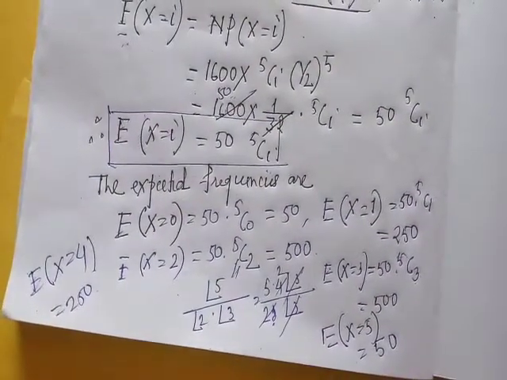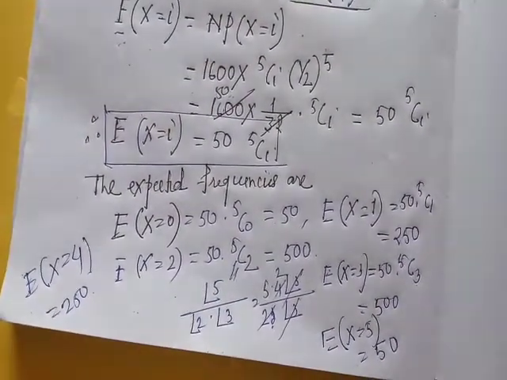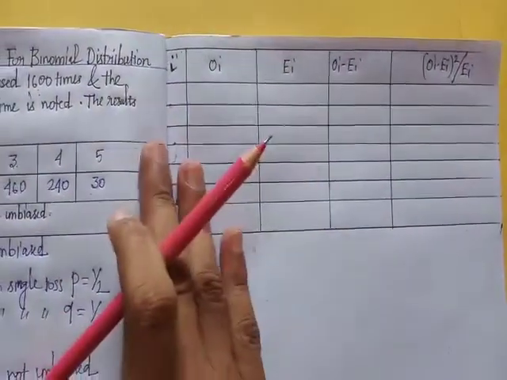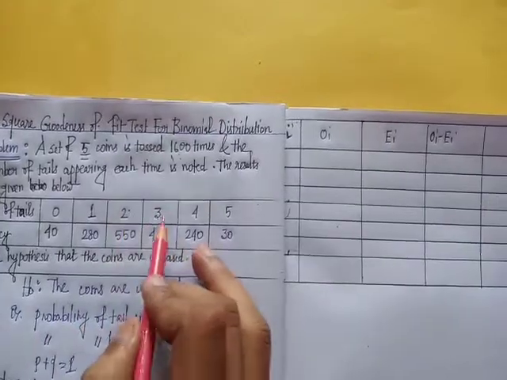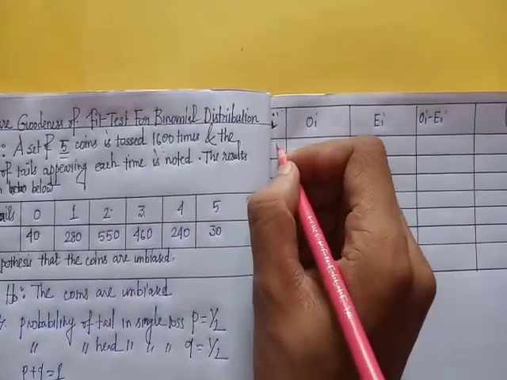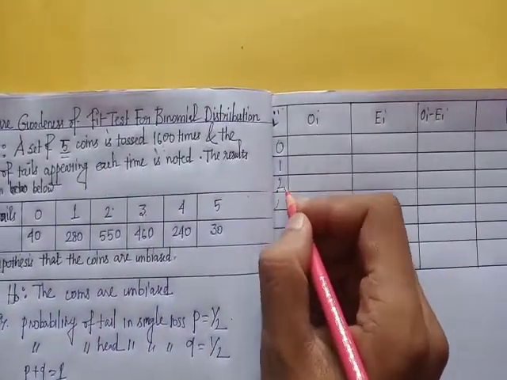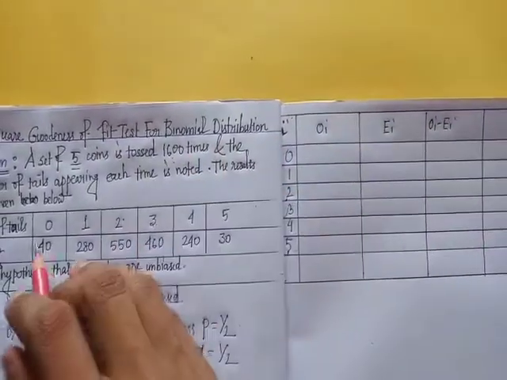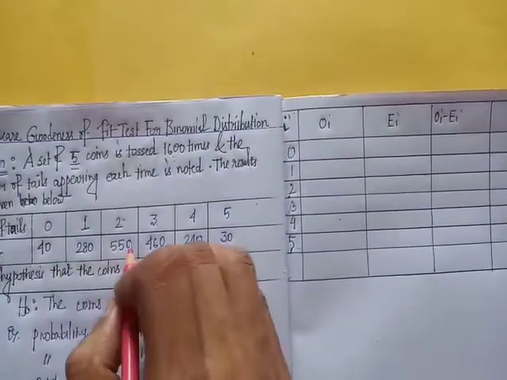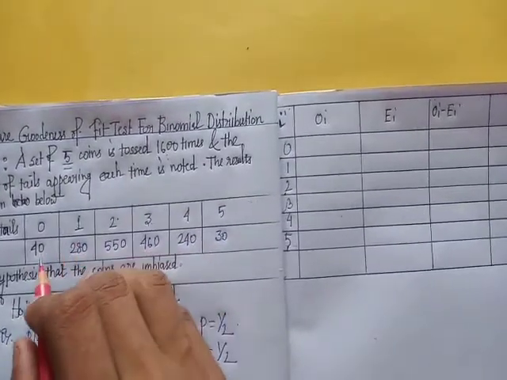Now we will construct a table. So this is a table. I takes values 0, 1, 2, 3, 4, 5. Then y, corresponding observed frequency, and expected frequency.